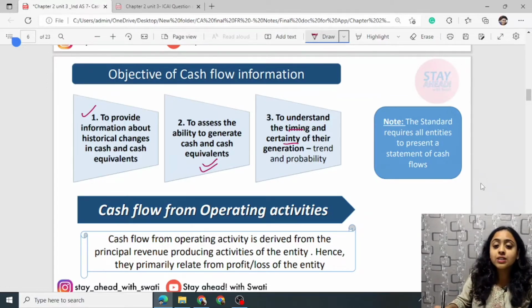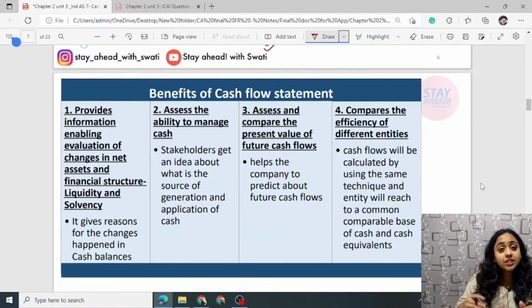The standard requires all entities to present a cash flow statement, as I told, Ind AS 1 mandates it. Cash flow from operating means the principal revenue producing activity, that is the core activity that generates the major source of revenue. Hence, it is primarily related to P&L and all. Next, benefits of cash flow statement.